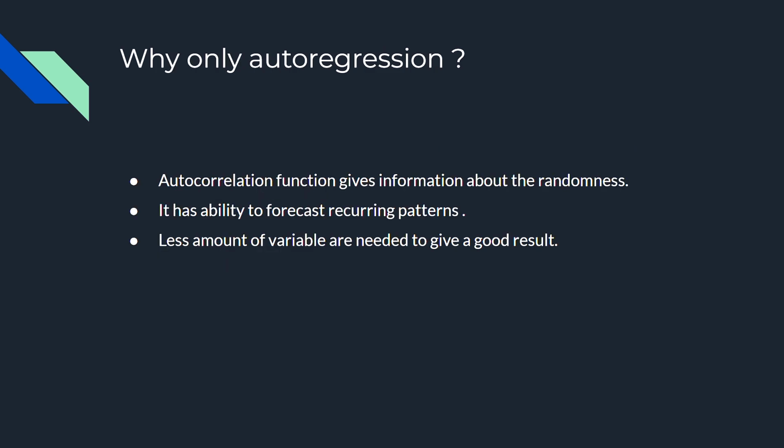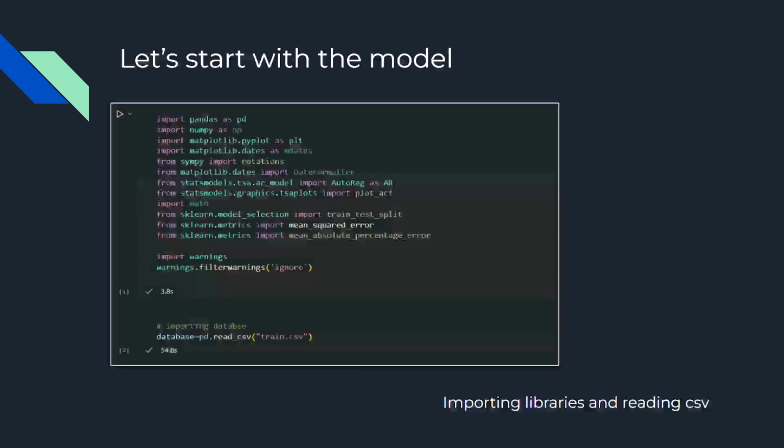So why only autoregression? In autoregression, the autocorrelation function can be used to tell whether there is lack of randomness or not. Secondly, the ability to forecast recurring patterns provides it a good edge. Third thing is that fewer variables are required to give a good outcome, so a single variable series can be used to foretell the outcome. So let's start with the model.